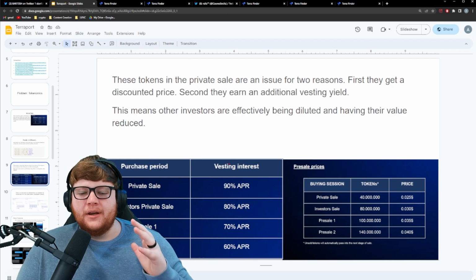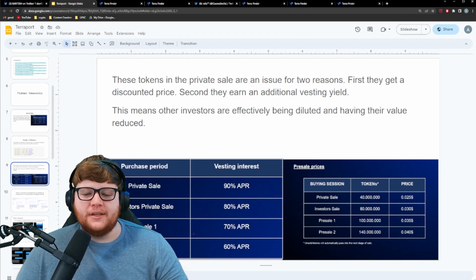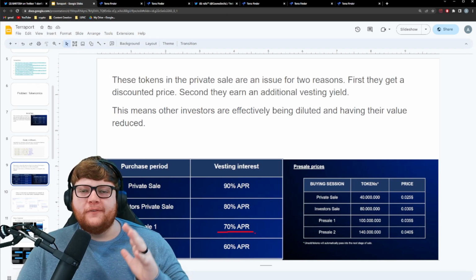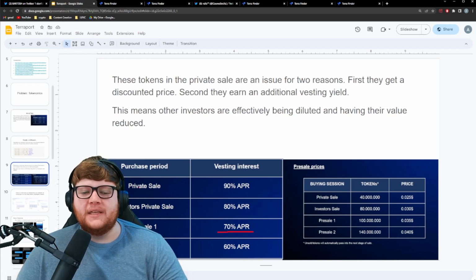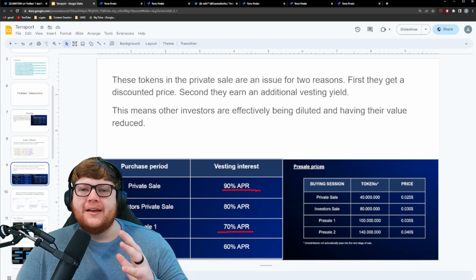Now, this means that everyone else, let's say that you bought into pre-sale number 1, you're classified correctly down here as pre-sale 1, you are effectively being diluted because some people are earning these private sale yields at 90%. They're earning more yield than they should be earning.